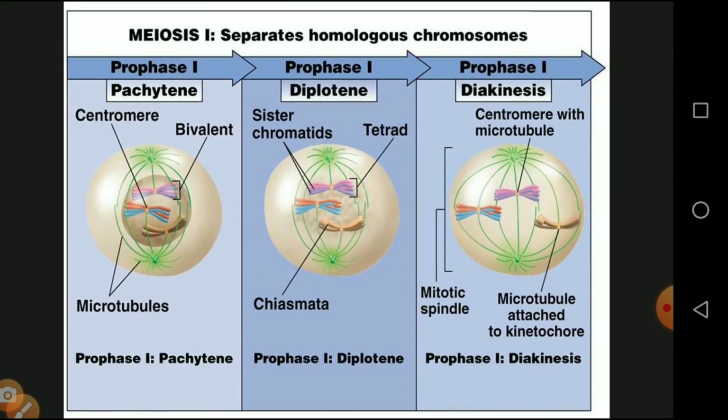Then this is the diagrammatic representation of pachytene, the formation of bivalents, and diplotene, the formation of chiasmata, and diakinesis, what will happen: the centromere and the microtubules are attached and mitotic spindles appear, then they can move in the opposite direction. They are ready for metaphase.